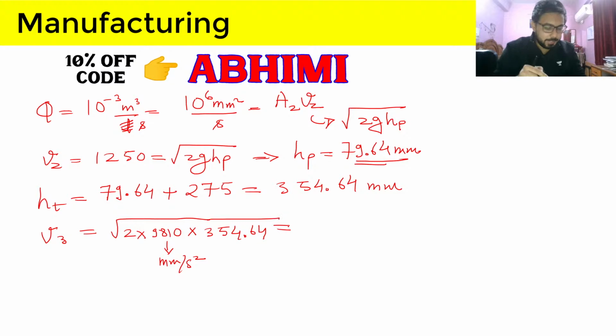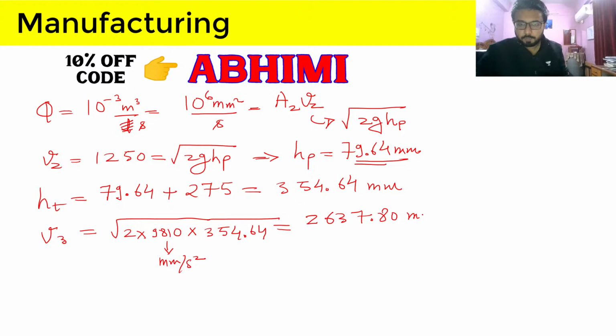So we will find the velocity as 2637.80 mm per second. And then we will just use this equation, this 10 to the power 6 mm. Here I have written square, it should be cube. So very poor mistake there.